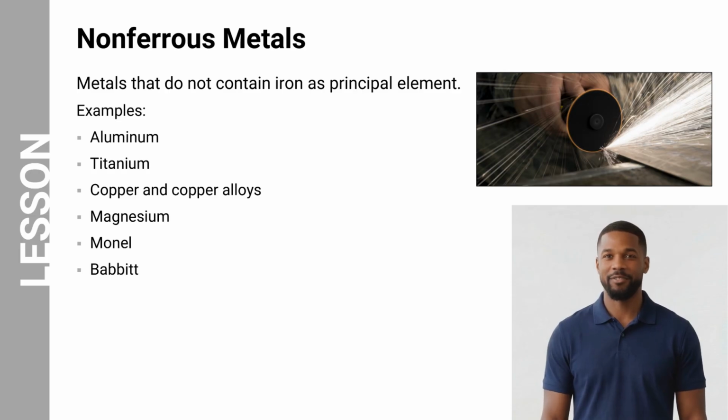After discussing ferrous metals, the next category to examine is non-ferrous metals. Non-ferrous metals are metals that do not contain iron as their principal element. These metals are widely used in aircraft because many of them provide excellent strength while remaining relatively lightweight. Common examples of non-ferrous metals used in aircraft include aluminum, titanium, copper and copper alloys, magnesium, Monel, and Babbitt. Each of these materials offers different advantages. For example, aluminum provides an excellent balance of strength and low weight. Titanium offers exceptional strength and corrosion resistance, and copper is widely used for electrical conductivity.